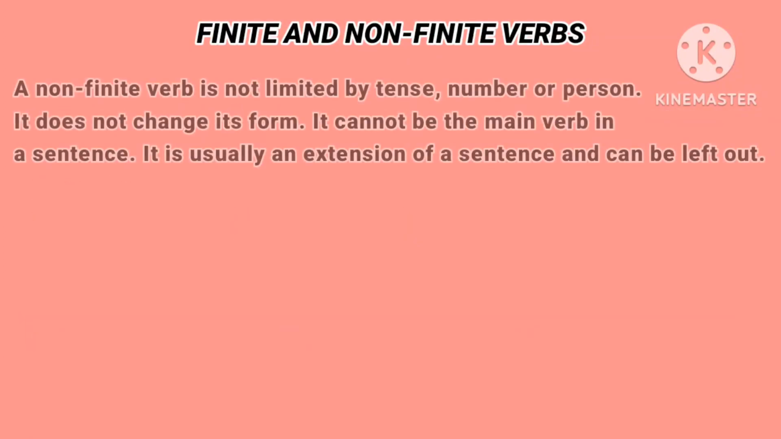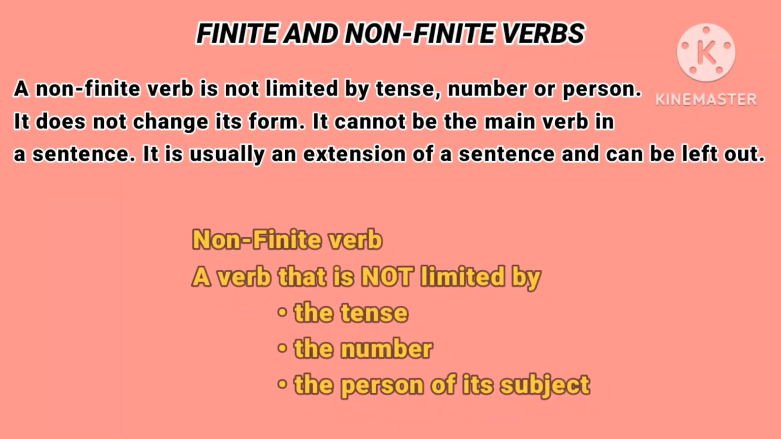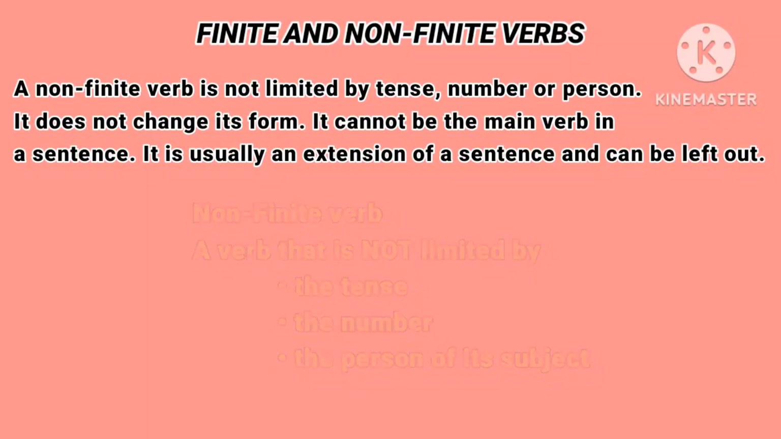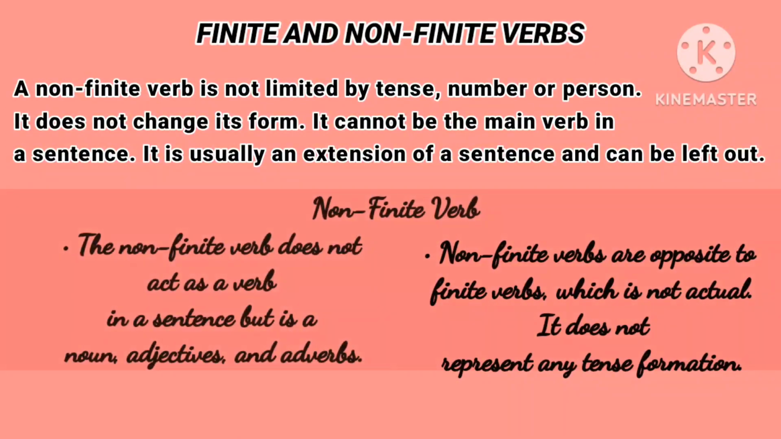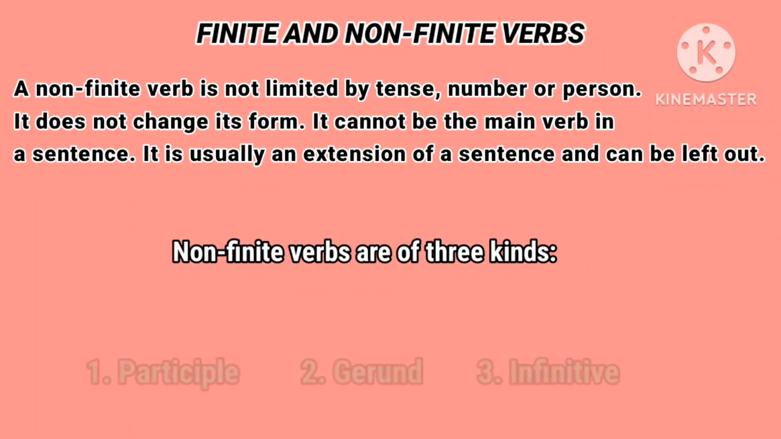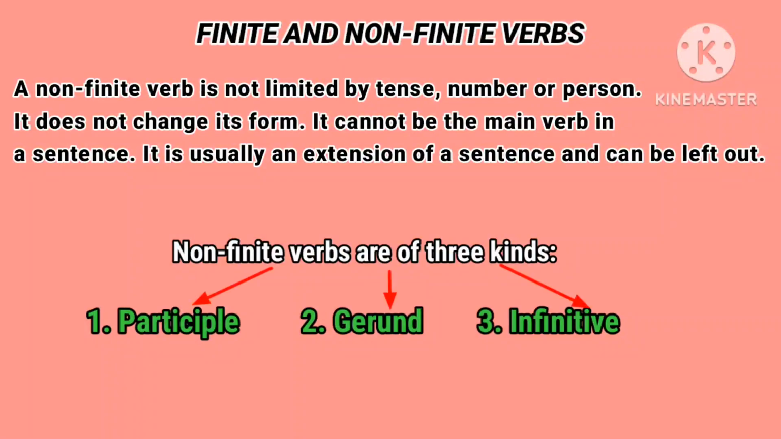A non-finite verb is not limited by tense, number or person. It does not change its form. It cannot be the main verb in a sentence. It is usually an extension of a sentence and can be left out. Non-finite verbs are of three kinds: participle, gerund and infinitive.